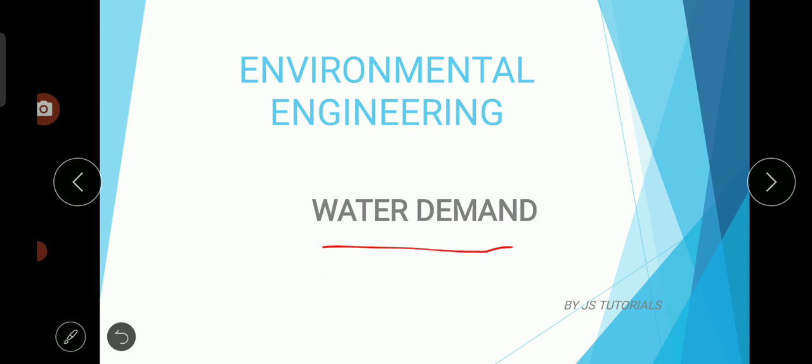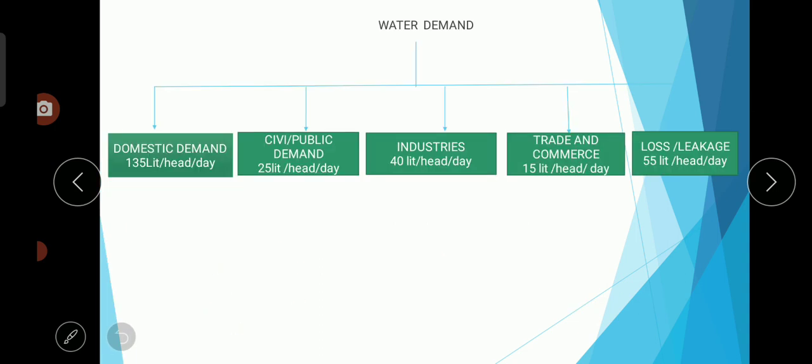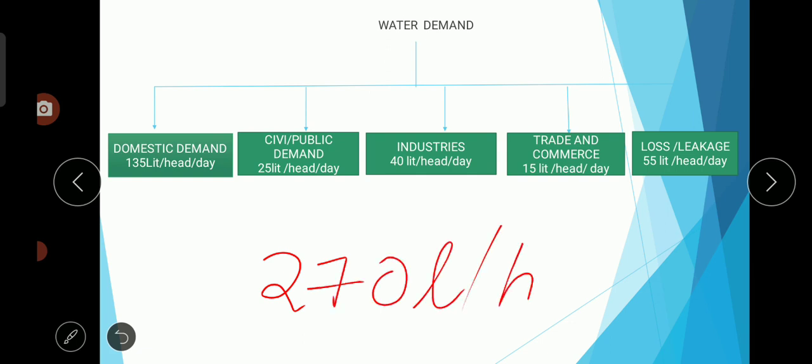So how to estimate or calculate this water demand is, first of all, the city has to be divided into a number of zones. It may be a domestic zone, civic zone, industrial zone, trade and commerce zone, or others. As per Indian standards, each individual in a city or a town has been allocated 270 liters per head per day. Again, I am repeating because this is very important for your competitive exam. Each individual will be allotted, as per Indian standards, 270 liters per head per day.